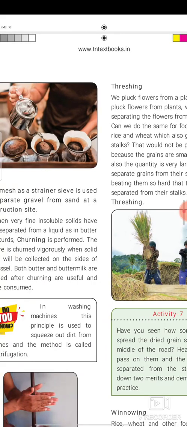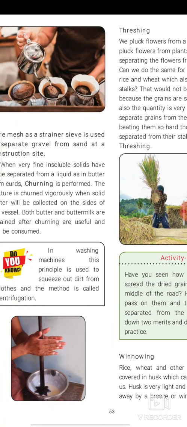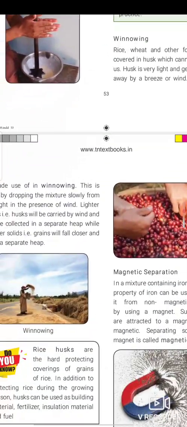Okay. Next, winnowing. It is an agricultural method of separating grain from